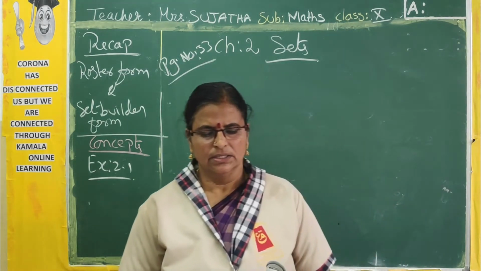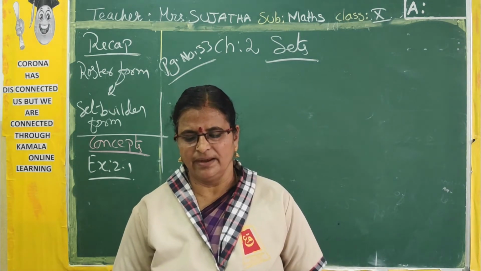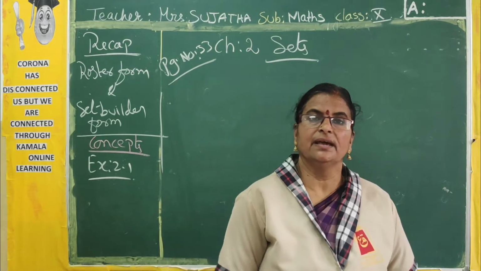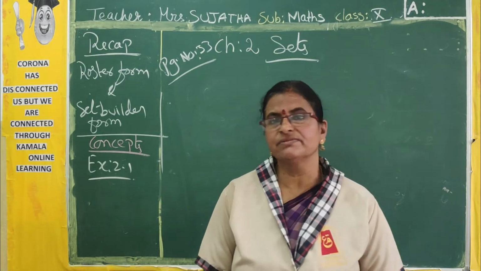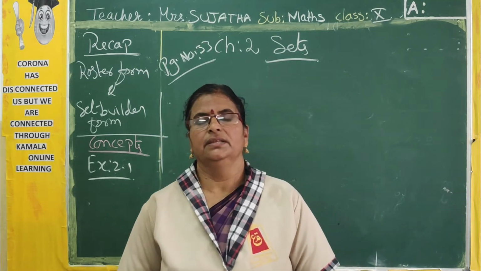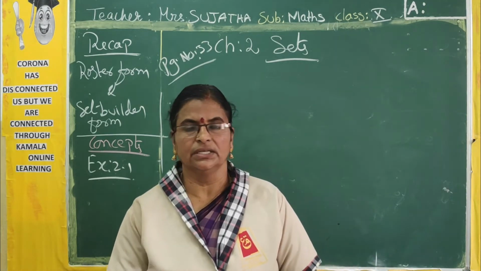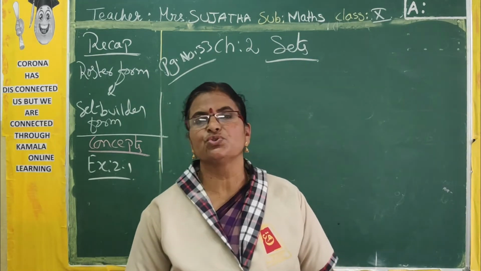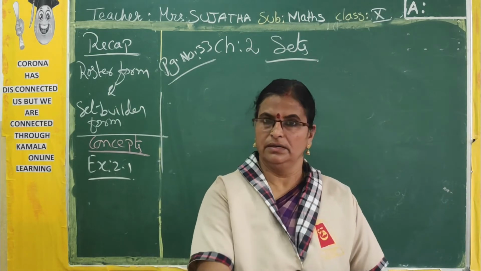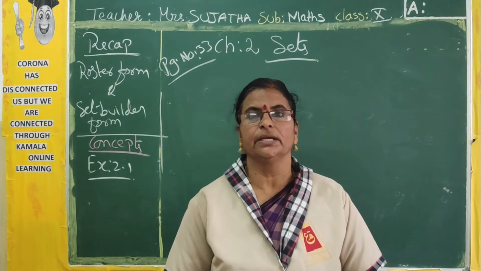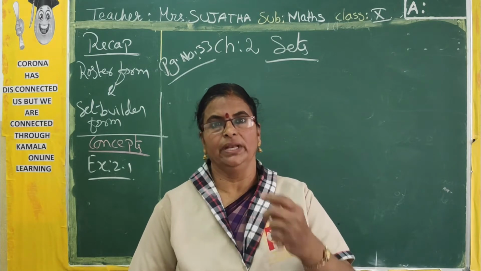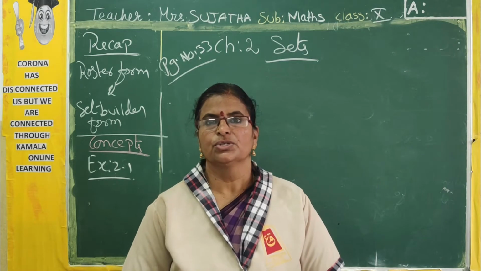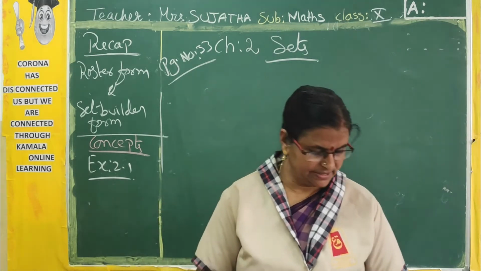Understood? Now, third one. A team of 11 best cricket batsmen of the world. In our team we can say, in India we can say. In the world, see, not only these team players, but some who are playing in their areas, they will be talented only. But we don't know how many talented persons. Only 11? No, we can't count it. So that is not a set, an infinite set that will be.